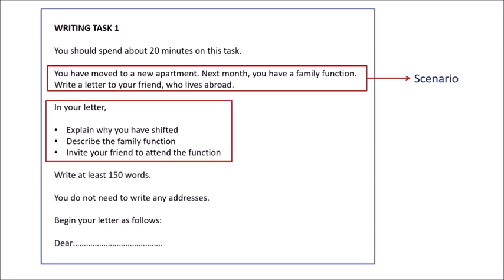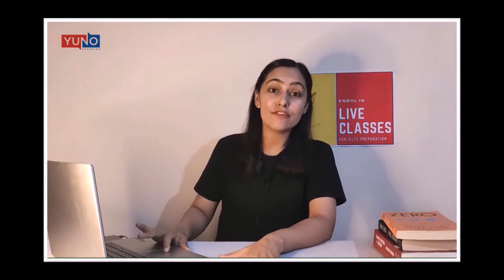The 3 bullet points in your task question tell exactly what to write in the letter. The examiner will look for information around these bullet points in the letter. Nothing more, nothing less. So you can see the task card tells you everything from what to do to how to do it. It's like a ready-made plan to follow for your writing. Now to give you an example of a Band 9 letter, here's a sample.